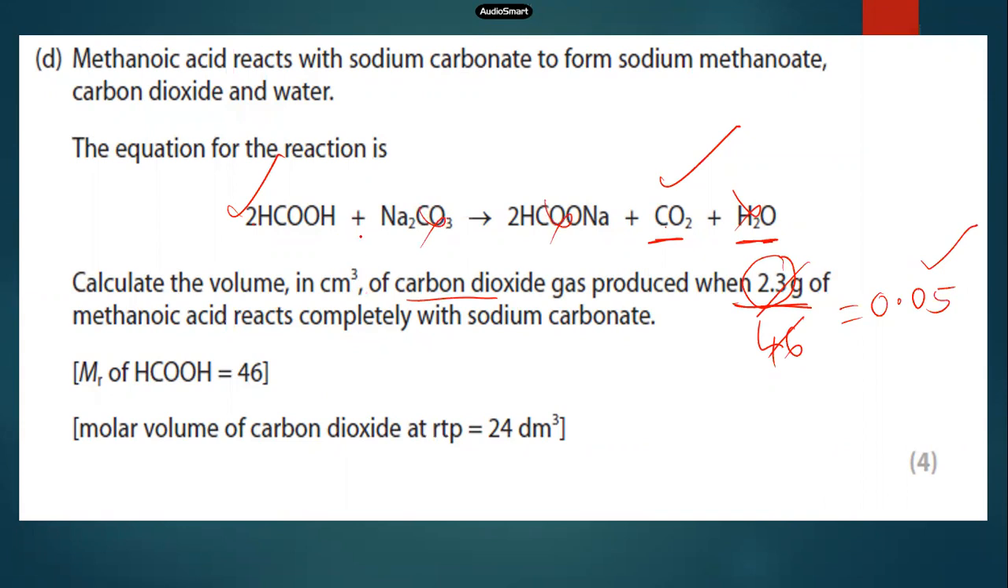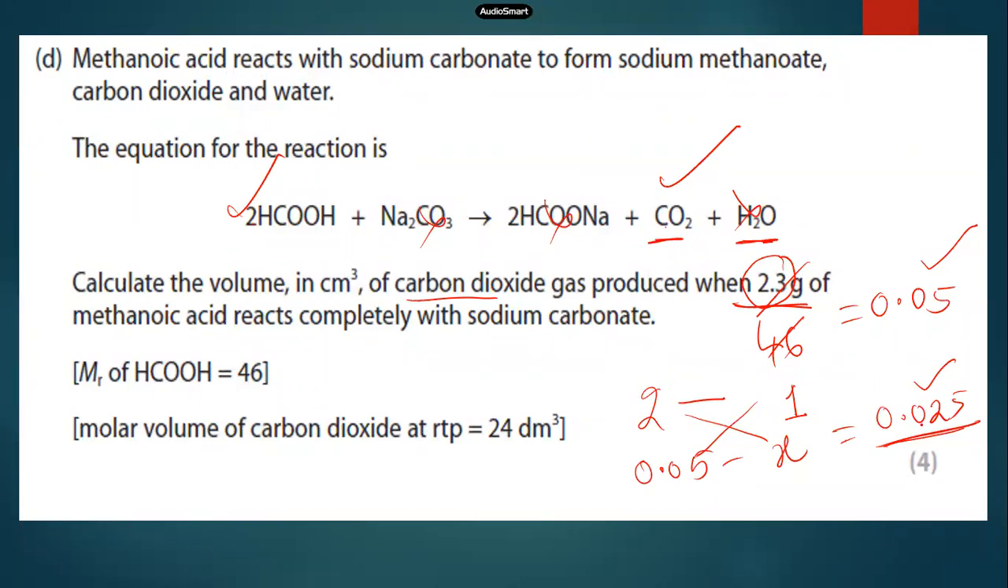Yeah. So now I got the moles. As for the theory, 2 moles of acid is producing 1 mole of carbon dioxide. But as for your experiment or as for your question, you got only 0.05. So 0.05 will produce how many moles of carbon dioxide? So you said 0.025. Yeah. Now your moles are ready. The moles of gas that is released in this experiment is ready.